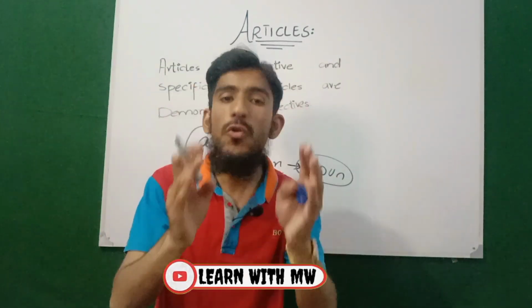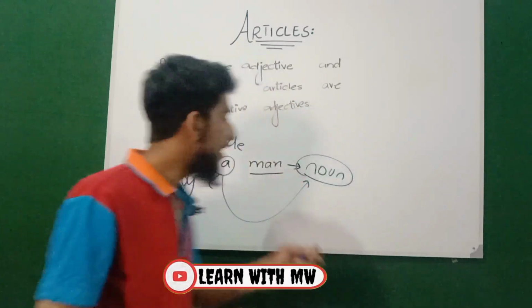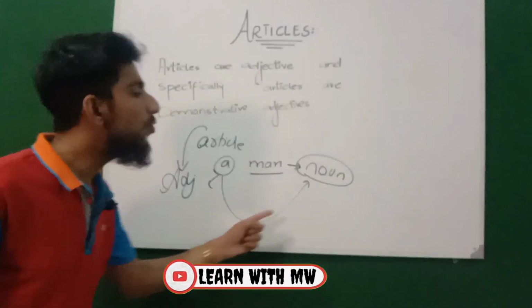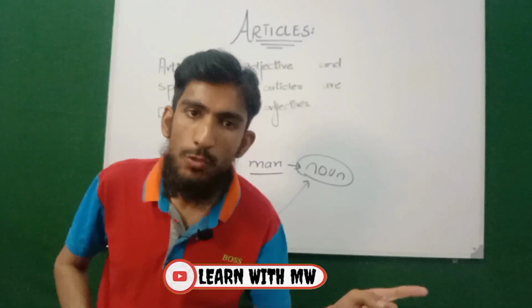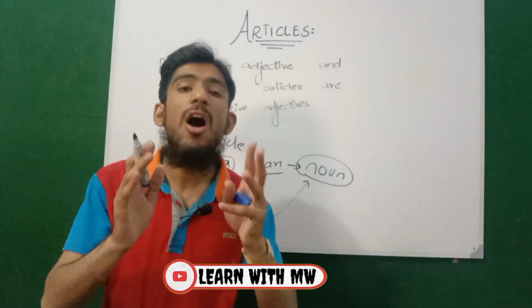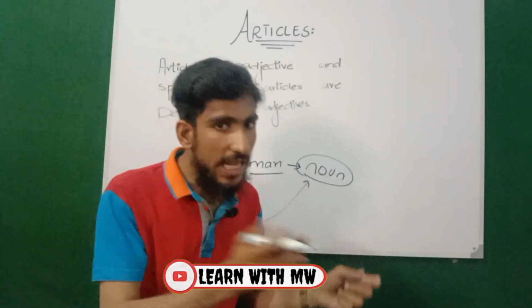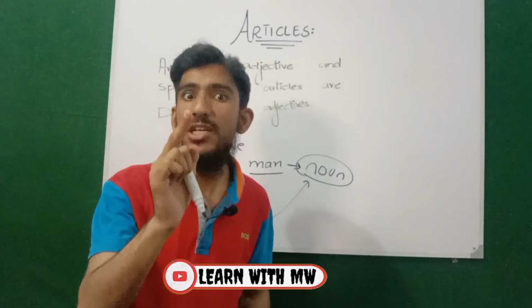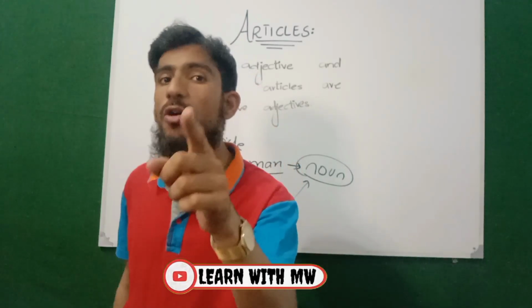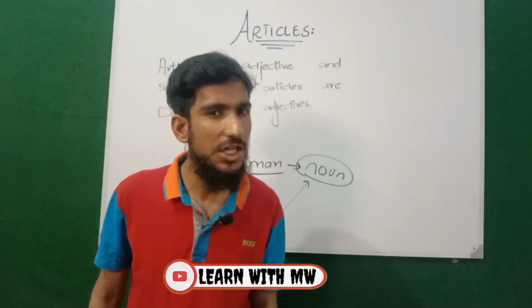Hope you got the whole concept that articles usually add meaning to the noun. That's why we call them adjectives in English grammar. In the next slide, we will learn the concept, and you will be shocked how many articles there are.